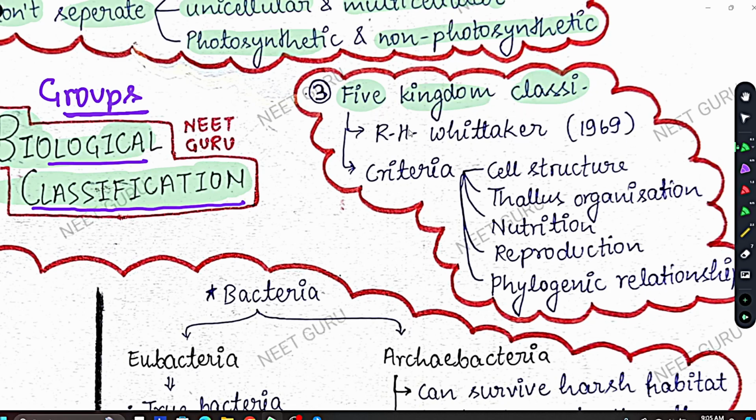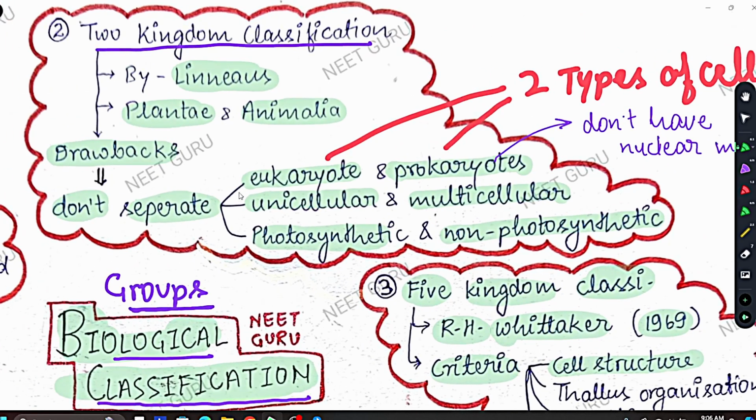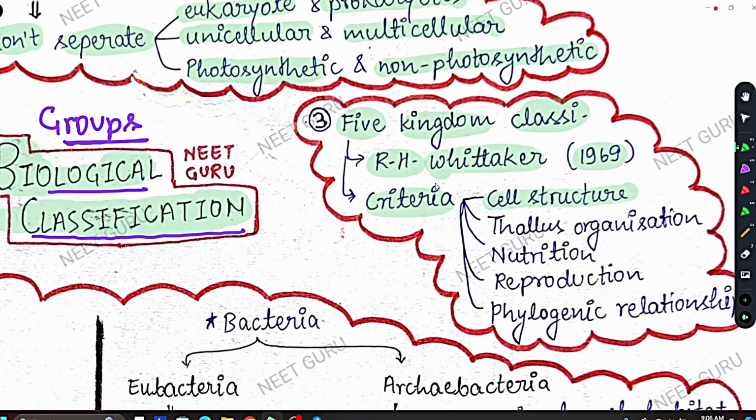This classification system was given by R.H. Whittaker. So R.H. Whittaker in 1969 gave the five kingdom classification, and what are the criteria on which he made the five kingdoms? The first criteria is cell structure, the structure of the cell. So on the basis of cell structure, he will separate obviously prokaryote and eukaryote, which was the problem here. You can see that Linnaeus did not separate eukaryote and prokaryote. However, here R.H. Whittaker has taken cell structure as a criteria, so he will separate prokaryote and eukaryote organisms.